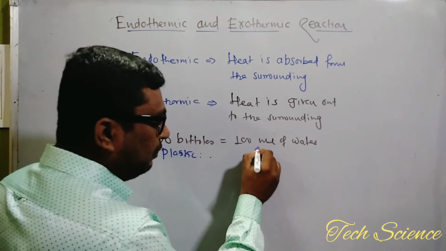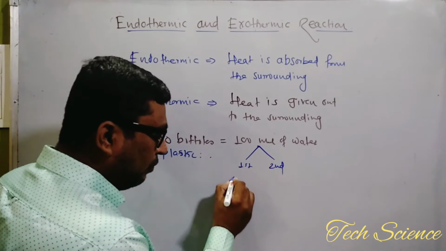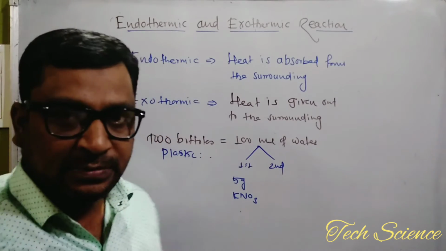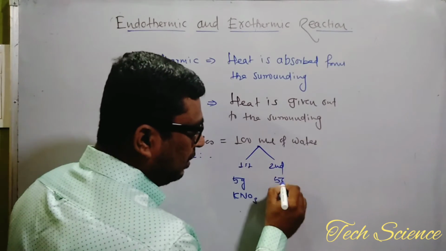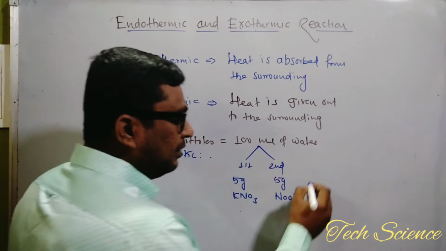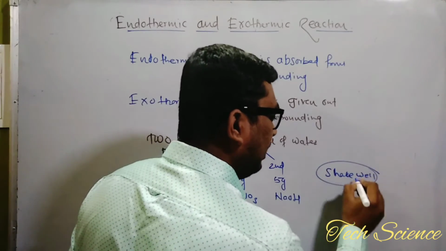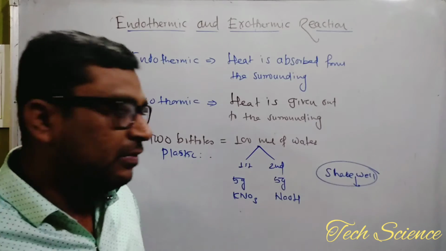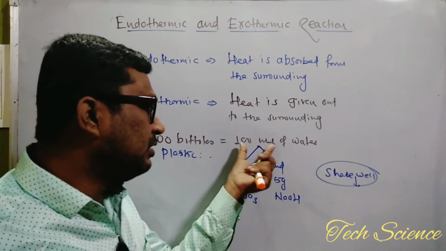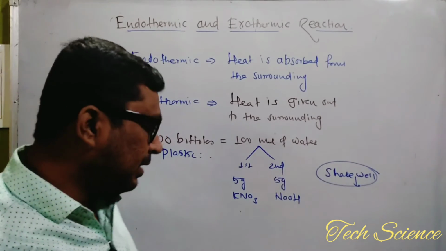And we have the two bottles, first and second. In the first bottle we add 5 gram of KNO3, that is potassium nitrate. And in the second bottle we add 5 gram of NaOH. And we shake the bottles well. After shaking, dissolution has happened and they are dissolved in each 100 ml of water when you shake the bottle well. Now what happened here?